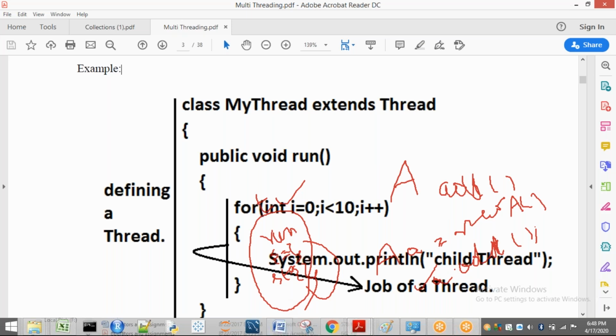Because here the child thread is not assigned this task. Who assigns the task to the child thread? Your start method. Did I call the start method? No. So your main method comes here and executes this one. That means first it will print what? Child thread, how many times? 10 times. After completing printing the child thread 10 times, again it will go back to where?